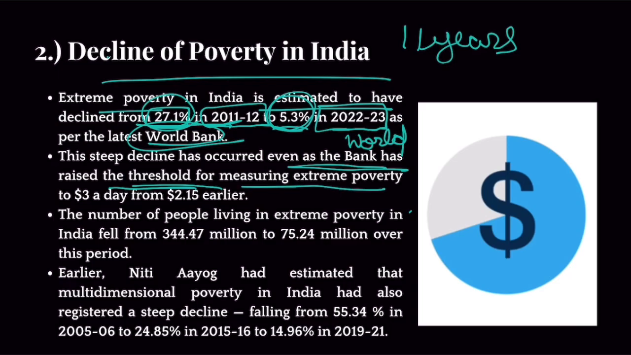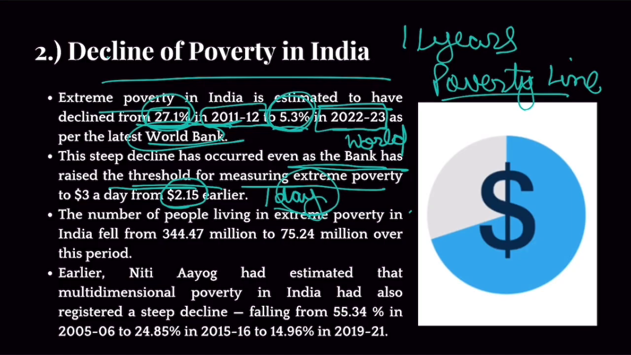The thing is that to measure extreme poverty, the World Bank has given a poverty line. Anyone who earns less than this poverty line is categorized as poor. Earlier, the World Bank had kept the poverty line at $2.15 per day. So anyone earning less than $2.15 per day would be categorized as poor. Recently, the World Bank increased it from $2.15 to $3. Now, anyone who earns less than $3 a day is poor.